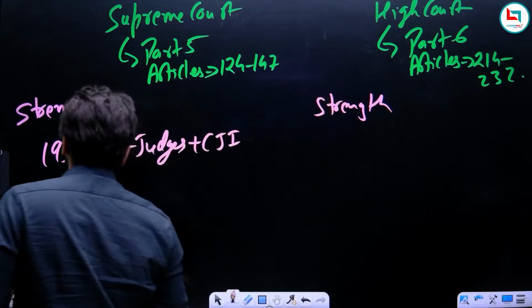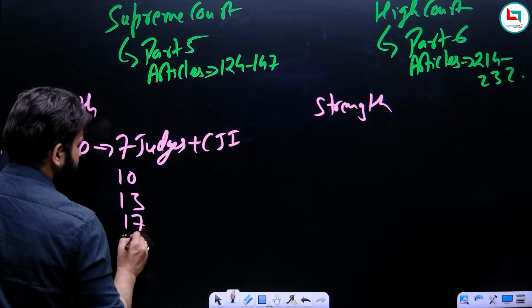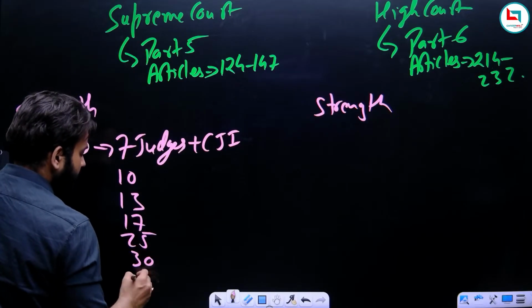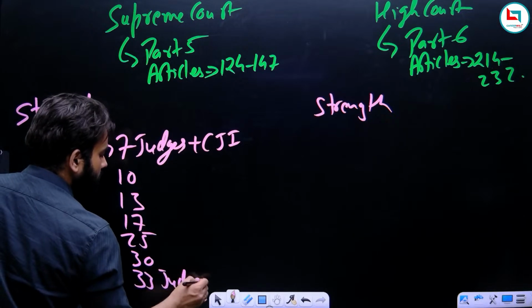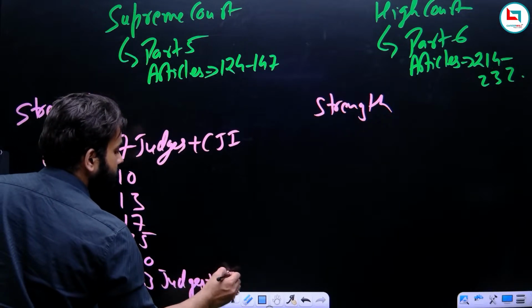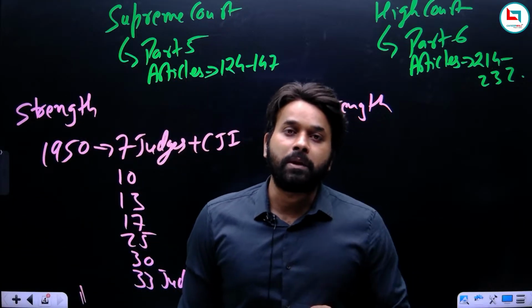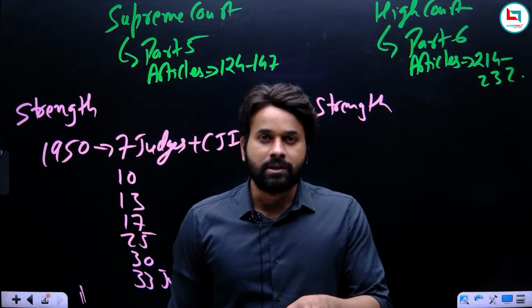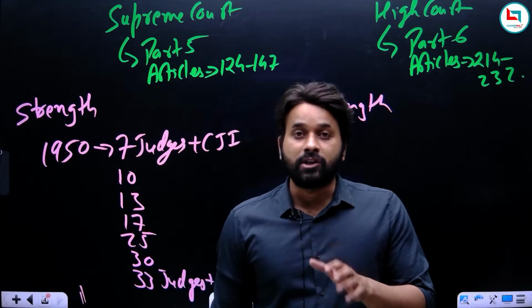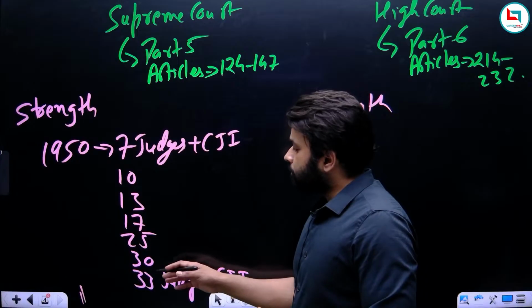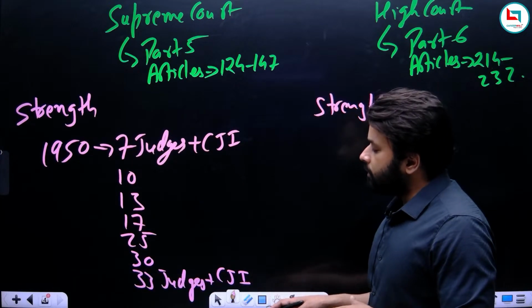Now, how was it increased? First 7, then 10 judges, then 13 judges, 17 judges, 25 judges, 30 judges, and at present we have 33 judges. So at present, what is the composition of the Supreme Court? We have 33 judges and the Chief Justice of India. So together we have 34 judges in the Supreme Court. 33 normal judges, and one is the Chief Justice of India, the Chief Justice of the Supreme Court. So this is the present composition, or the present strength, of the Supreme Court: 33 plus 1.